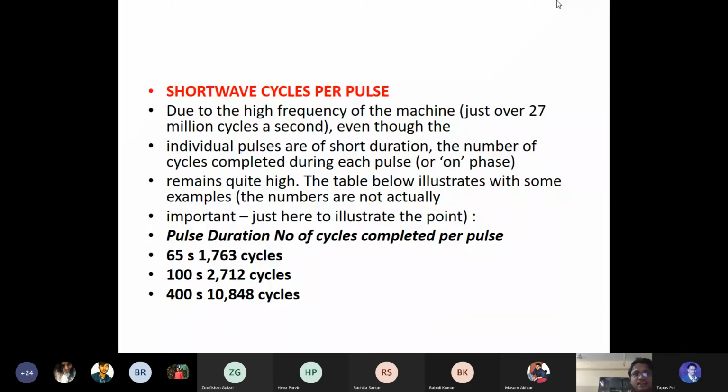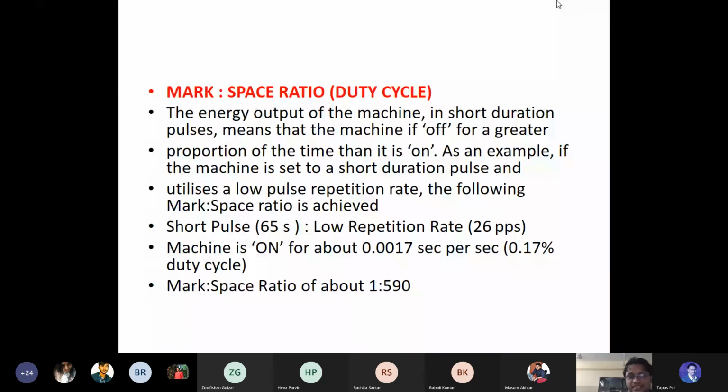Now the duty cycle, as you know, what is the duty cycle? That means the on and the off ratio, and you can see in the last point of the slide that the mark space ratio is about 1:590. The energy output of the machine in the short duration pulse means the machine is off for a greater proportion of the time than on.